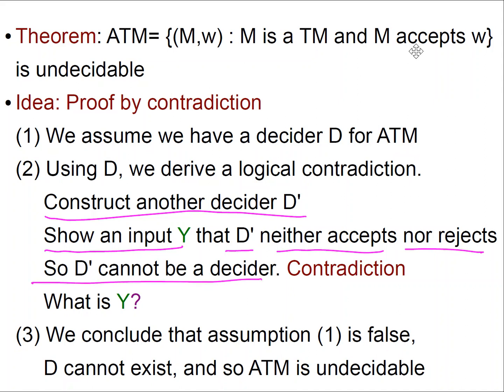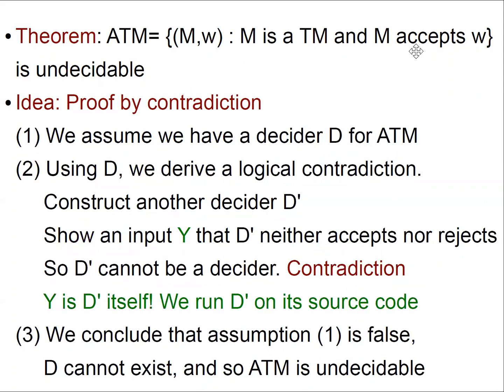Okay, so what is Y? How are you going to do this? Y is D prime itself. We are going to run D prime on its source code. So this looks fancy, but actually it's common experience, right? You can run programs on their own source code. I can write a program today and run it on its source code. You have a C compiler. You can run the C compiler on its source code. So these things are very legit, and we're going to explore them now. And this definitely sounds paradoxical. Indeed, it is closely tied to logical paradoxes.